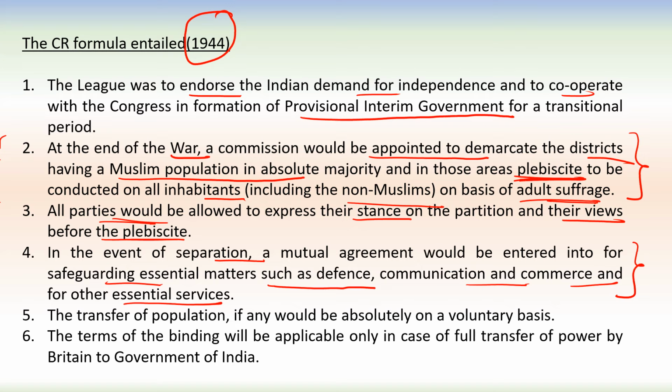Fifth one was the transfer of population, if any, would be absolutely on a voluntary basis. So the transfer of population after the partition, by the CR formula, was an optional or voluntary provision. Nobody was forced to migrate from one place to another. It was up to the people who wanted to migrate.